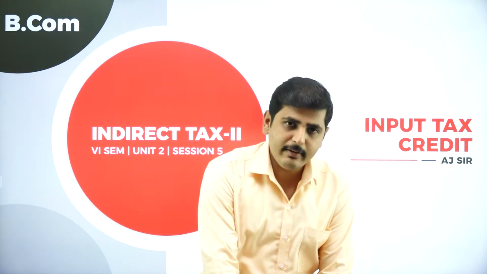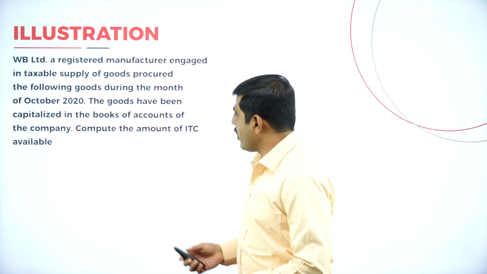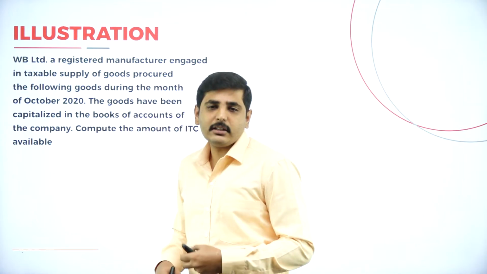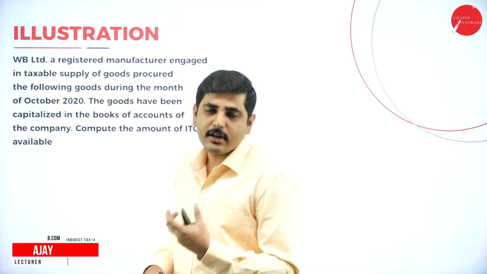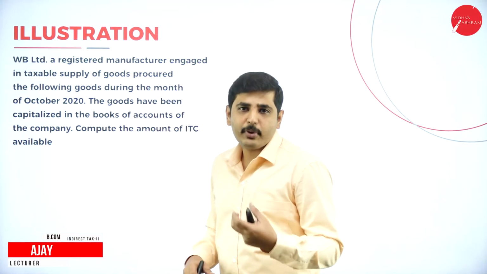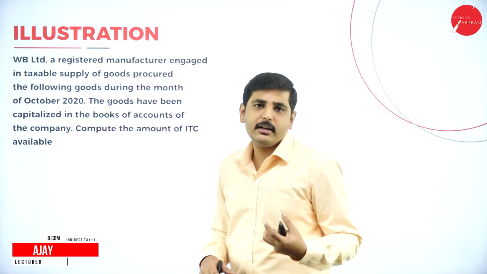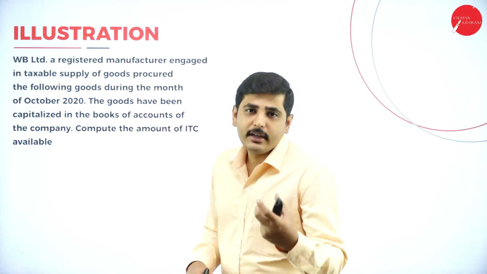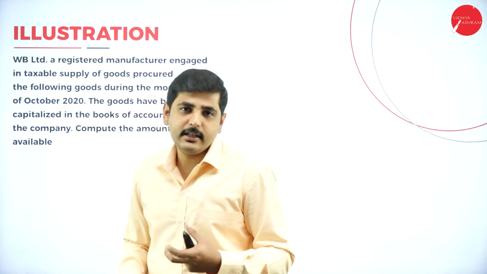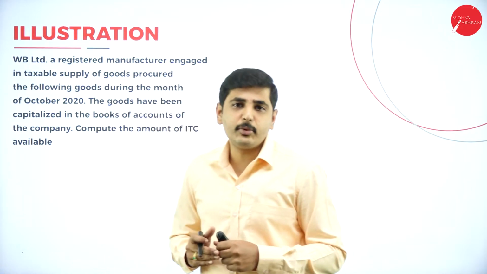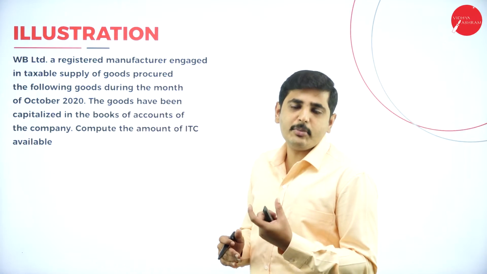My dear students, in the previous session, we were discussing the problems on input tax credits. What are the rules and regulations, and the laws and provisions available to get eligibility for input tax credit, and how to distribute the input tax credit, and who will distribute the input tax credits.